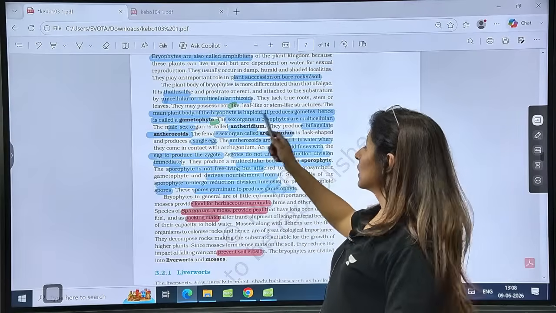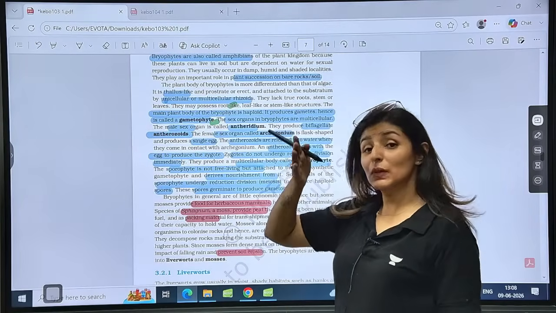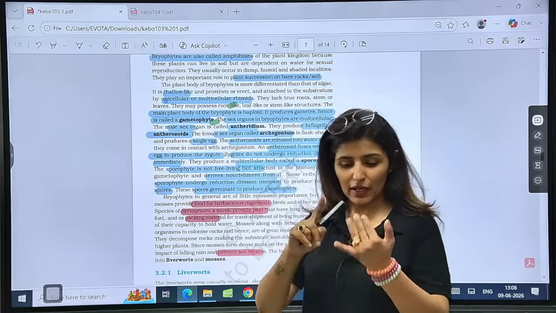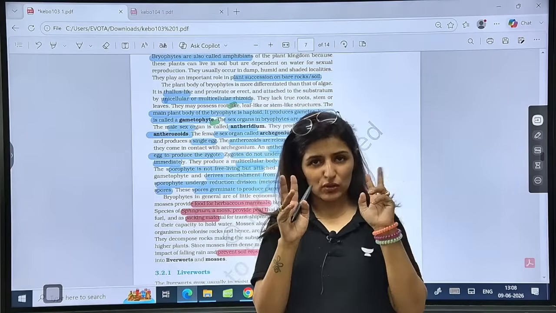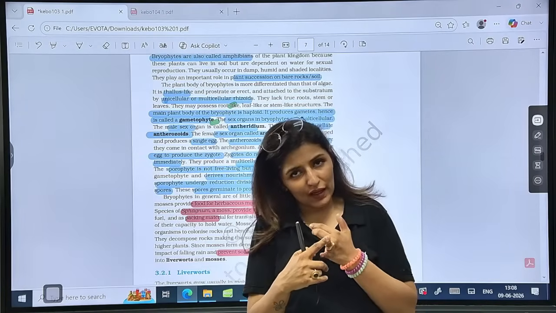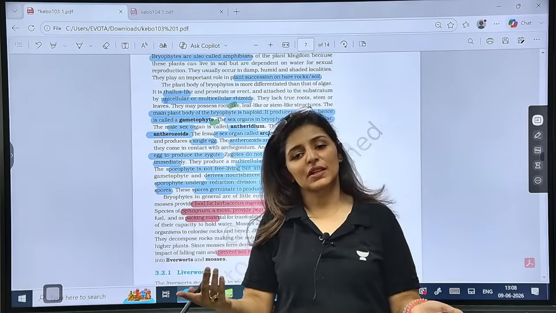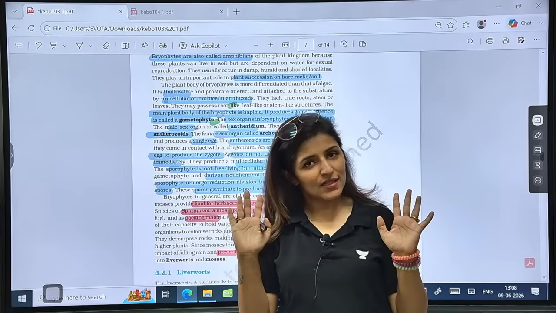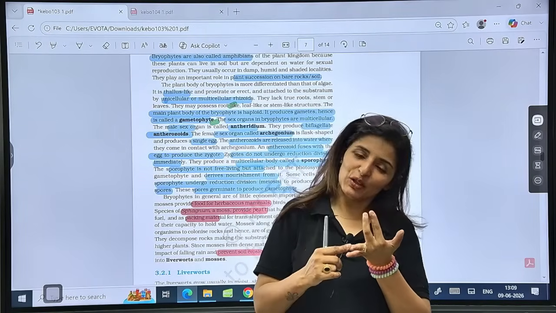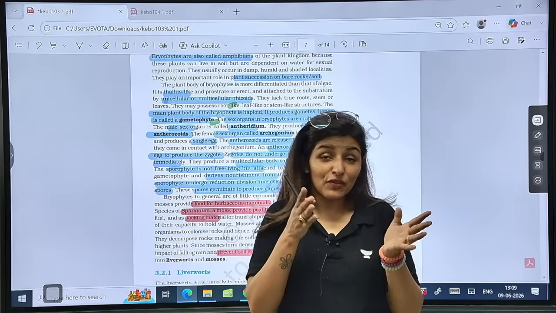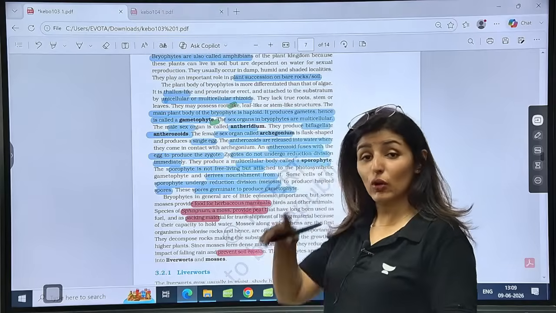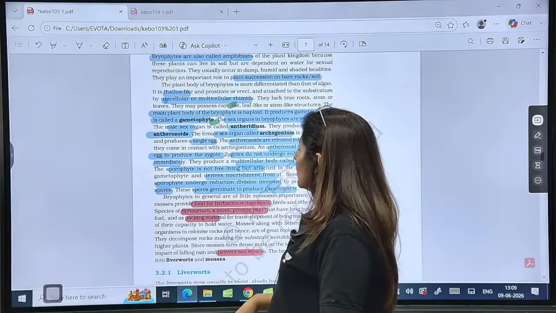Is that clear? Now what does haploid mean? Gametophyte. And what does gametophyte do? Produces gametes. Remember that. Haploid, G and H come together in the English alphabet. So haploid is gametophyte, and gametophyte will produce gametes. Can you remember this? So gametophyte will always have sex organs. We have done the details with all those flow charts. I hope you have revised them.